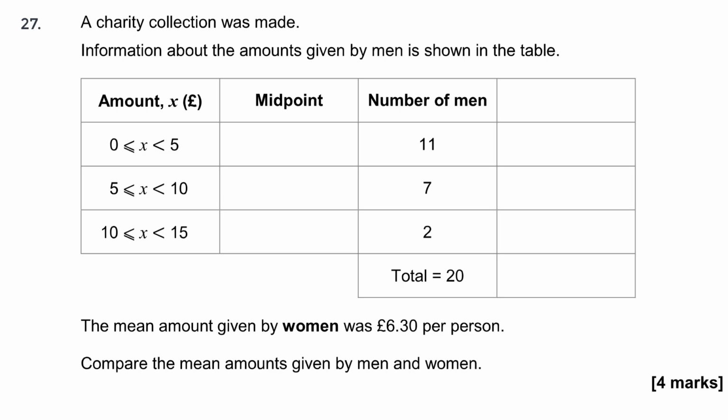What we can do though is estimate it using the midpoints of each of the ranges we've been given and use that as an estimate. So 0 to 5, to find the midpoint of those two, you can add them together and divide by 2. So 0 plus 5 is 5, divided by 2 is 2.5. 5 plus 10 is 15, divided by 2 is 7.5, and 10 plus 15 is 25, divided by 2 is 12.5. Okay, so they're my midpoints.